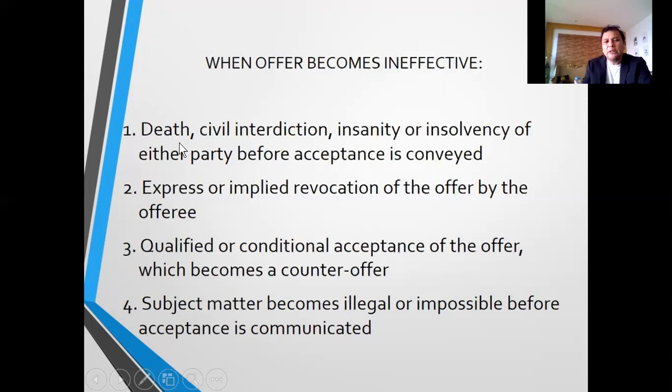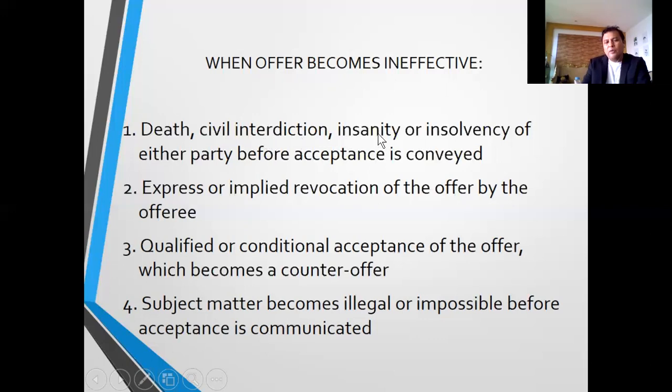One of them dies. Then civil interdiction. When does this happen? As I've said, this happens when a person commits a crime, is found guilty, and is imprisoned for more than 6 years. So he is suffering from civil interdiction.